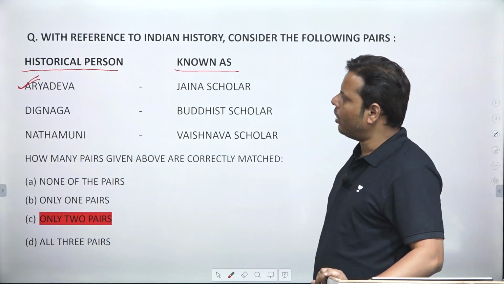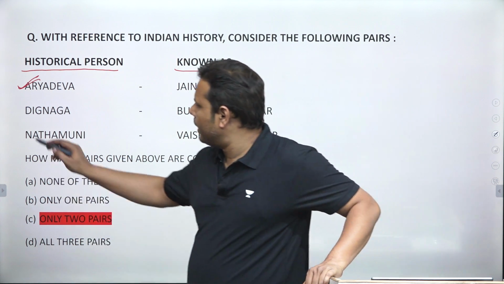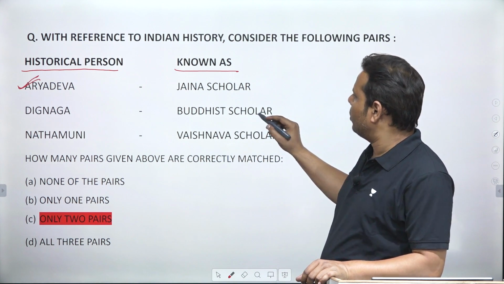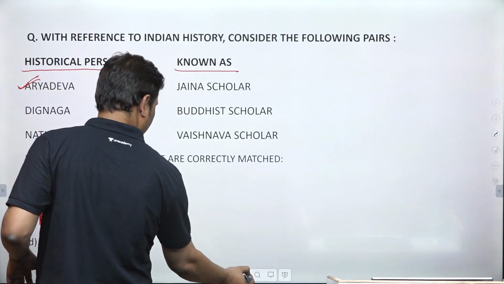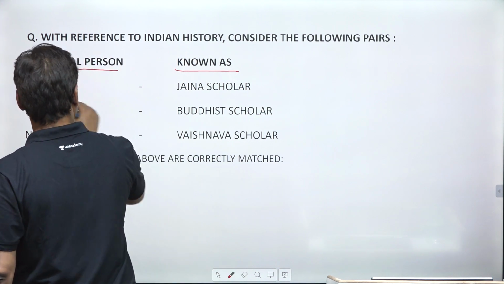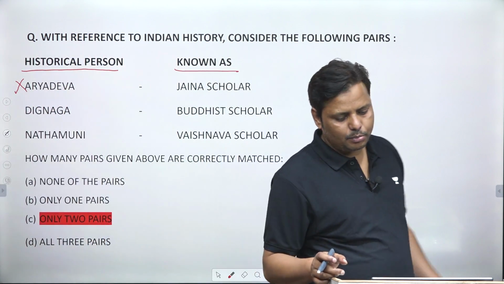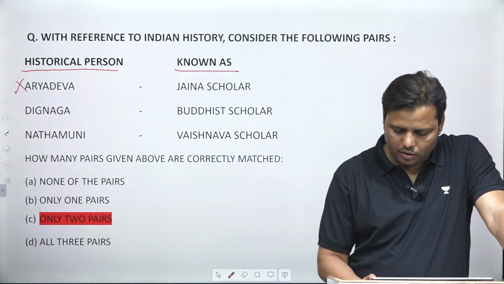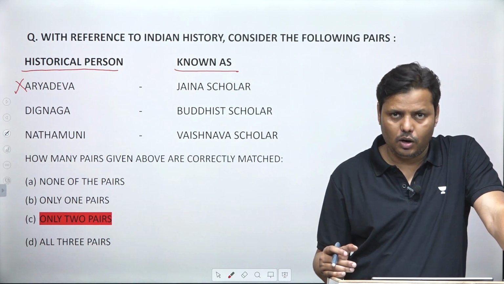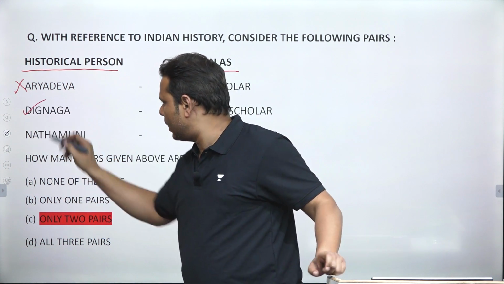Of course, this name is not very famous, but the other names were quite popular. So it comes to Dignaga. Now, Dignaga is Buddhist philosophy. Sorry, this statement is wrong. So I have marked Aryadev, as I told you, he is a Buddhist philosopher, so this statement is wrong. Then it comes to Dignaga. Dignaga again is a Buddhist philosopher, known as one of the Buddhist founders of Indian logic. So he was again a Buddhist philosopher. Sorry, so this is a correct statement.